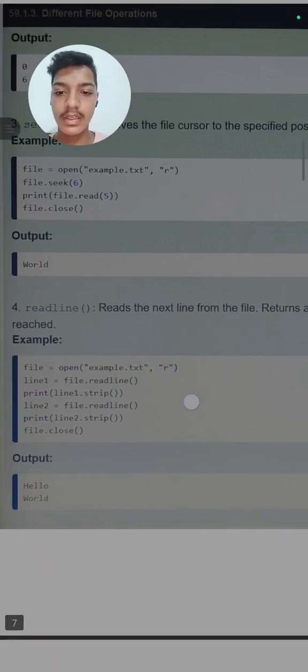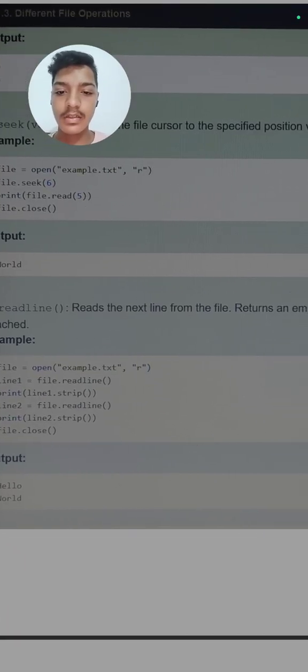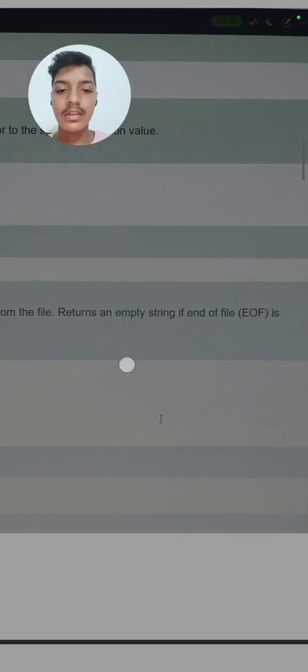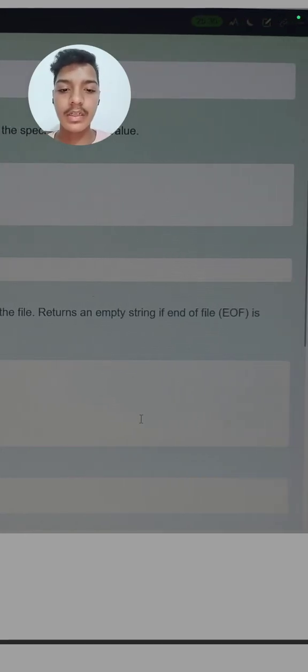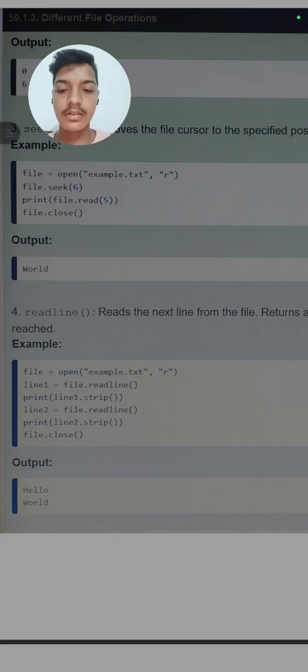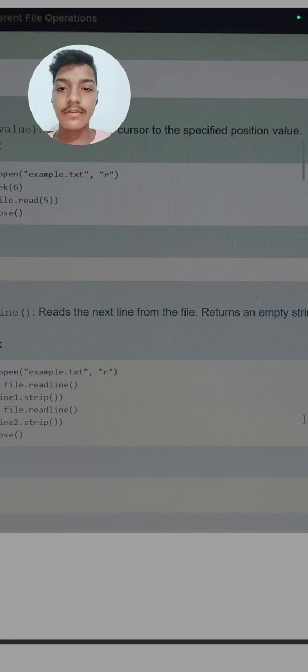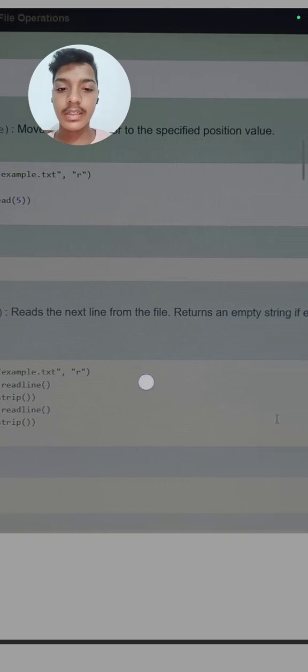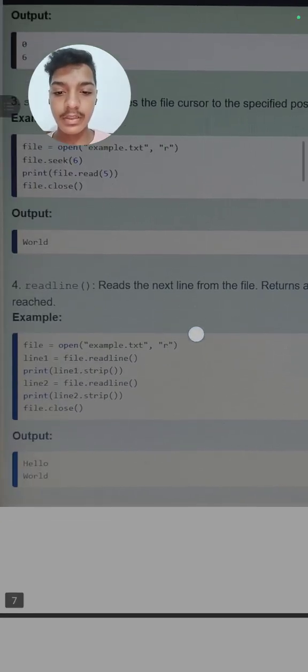Next is readline. Readline reads the next line from the file and returns an empty string if the end of the file is reached. When you use the readline method, it will read the next line automatically, and if you have reached the end of the file, it will return an empty string.